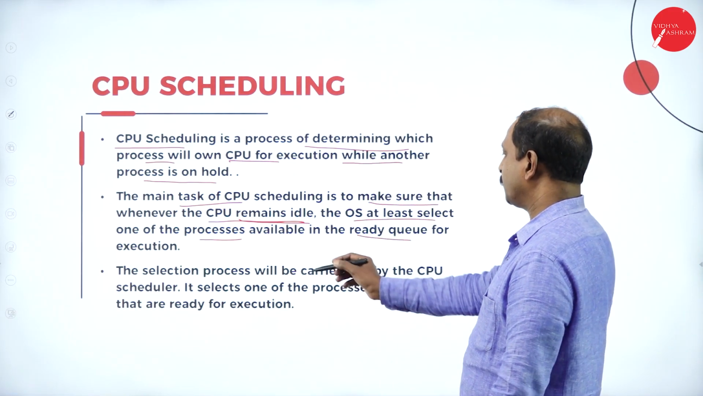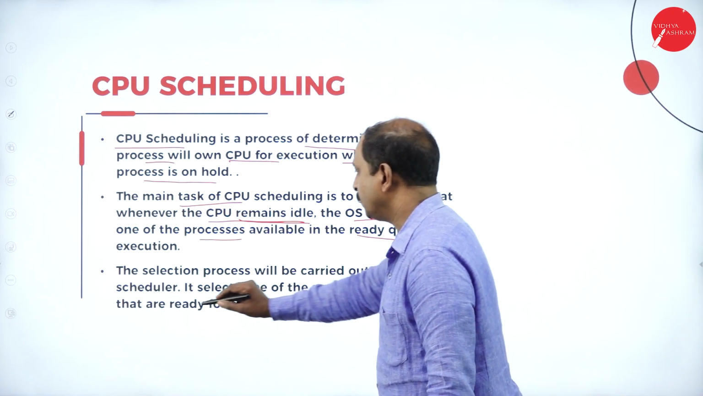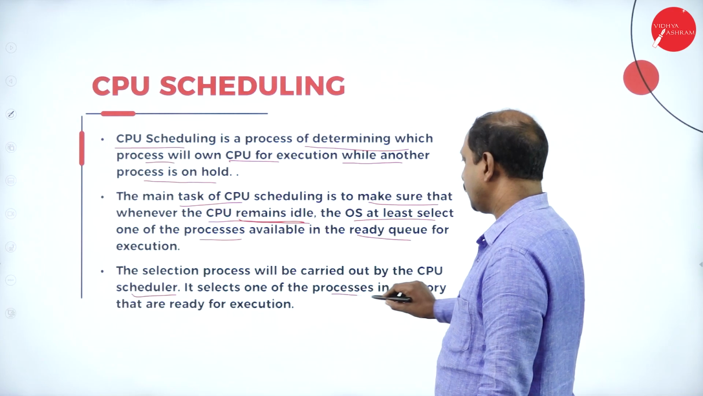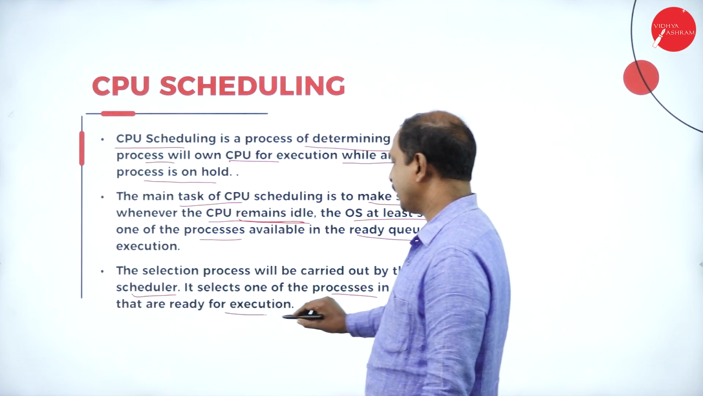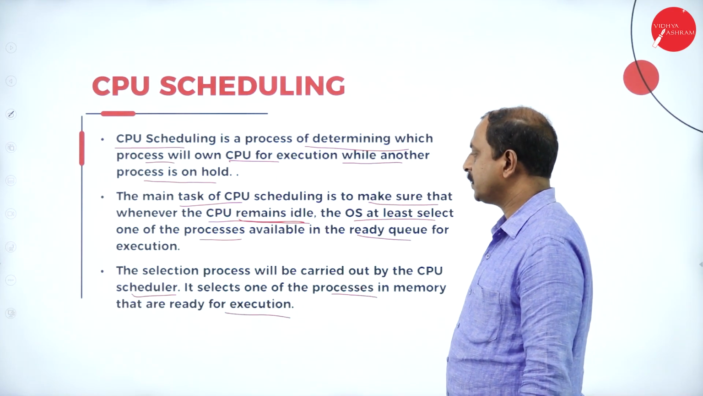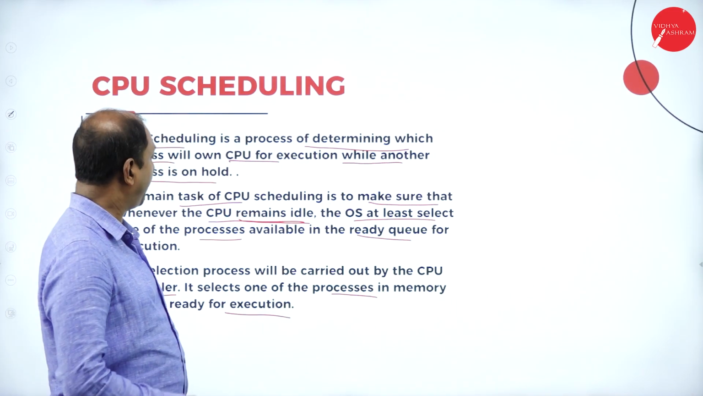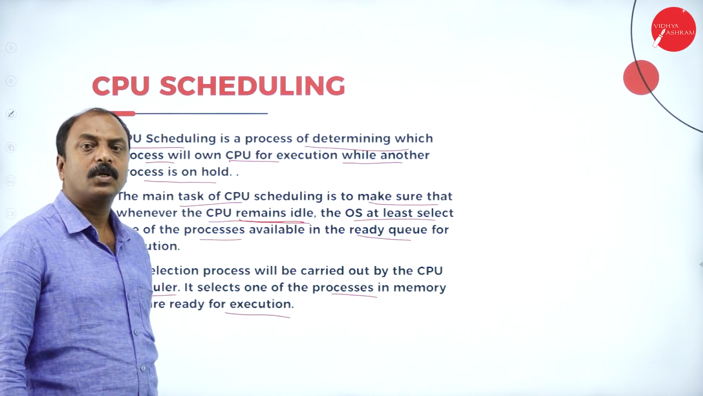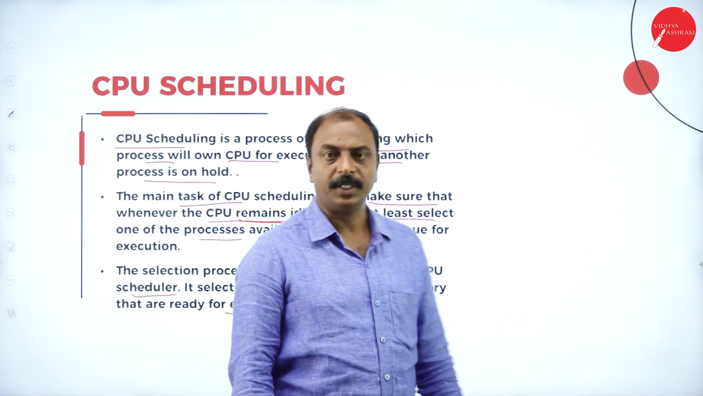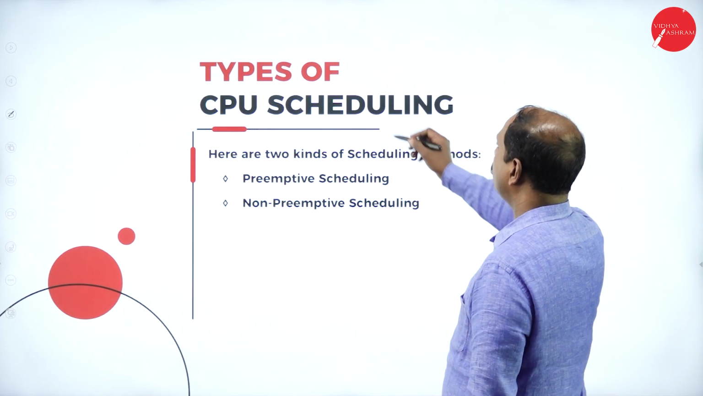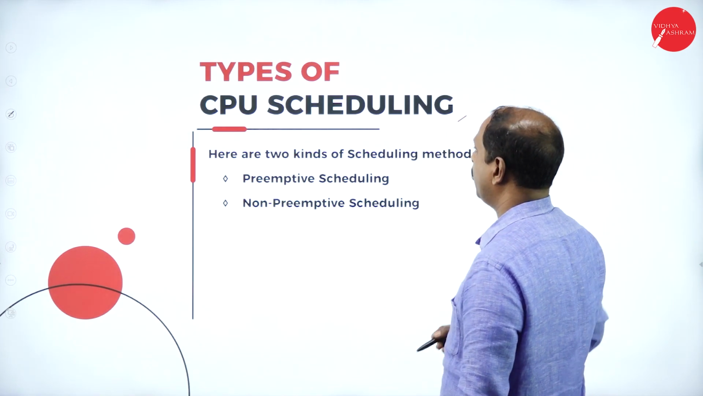Now, the selection process will be carried out by the CPU scheduler. It selects one of the processes in memory that are ready for execution. It is going to select one of the processes from the ready queue for execution. So, this is the concept of CPU scheduling. Now, in the next slide, we will see the different types of CPU scheduling.